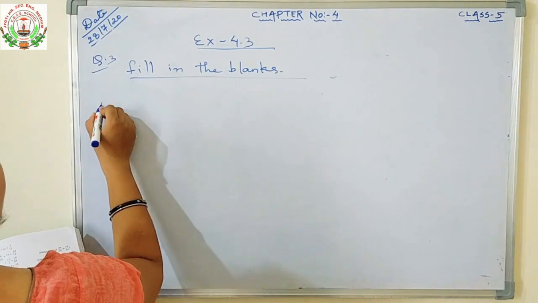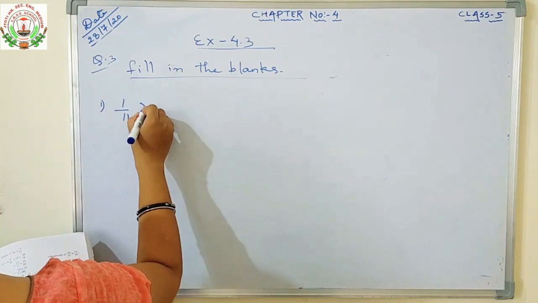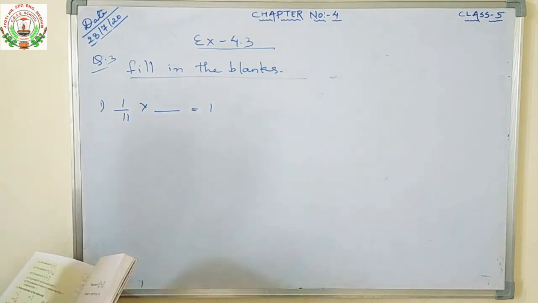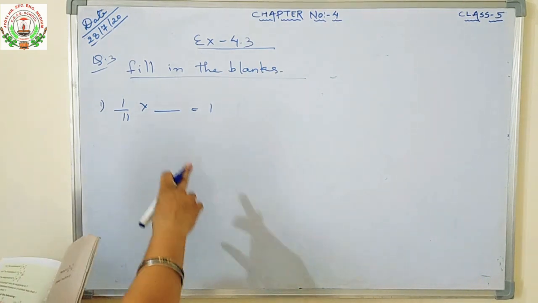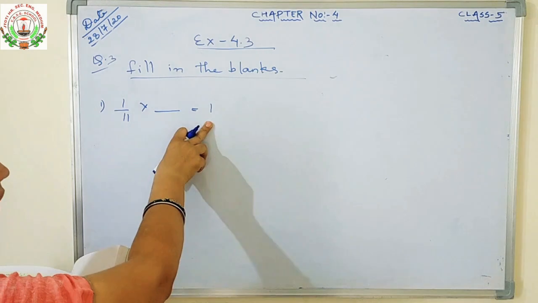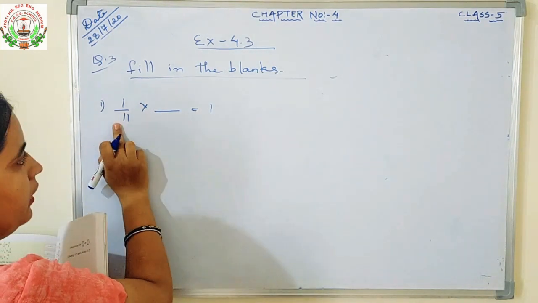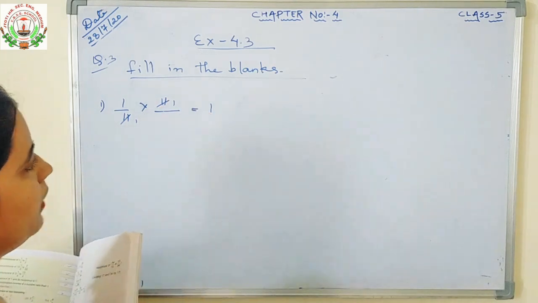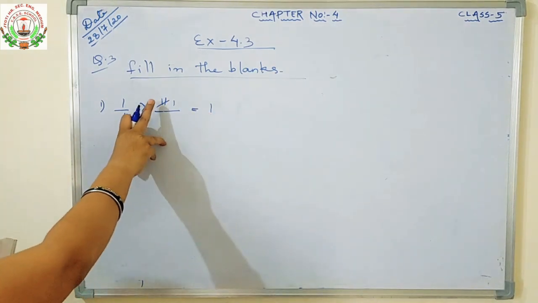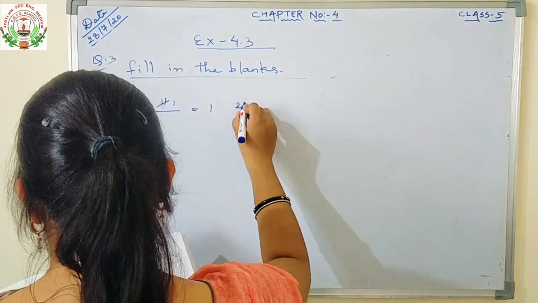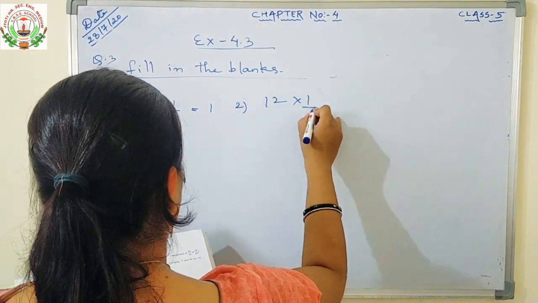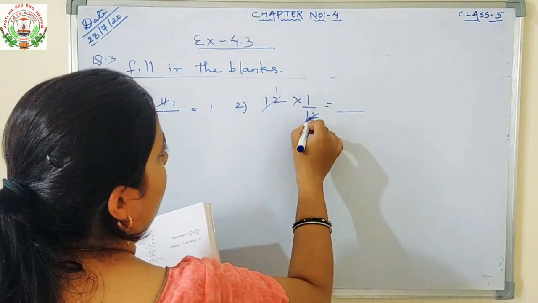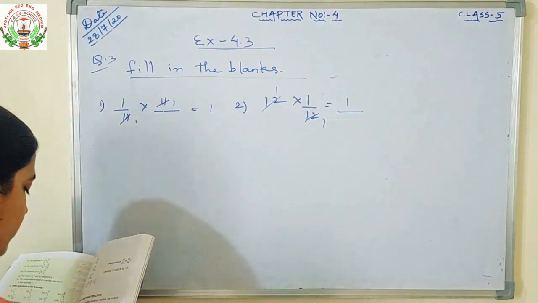Number 1 is given 1 by 11 into dash is equals to 1. So you have to find that number, what number we will write so we can get the product as 1. Simple. Denominator number will come here, it will cancel it out. 11 ones are 11 ones are, and the answer will become 1. So in the blank what will come? 11. Number 2 is 12 into 1 by 12 is equals to, what will come here? 12 ones are 12 ones are, here will come 1.